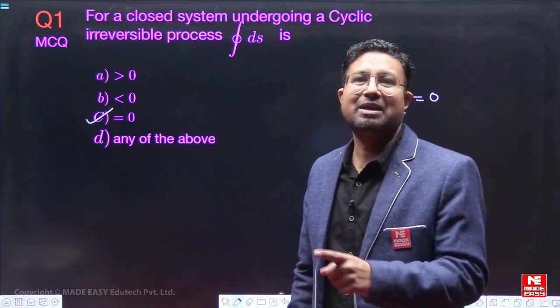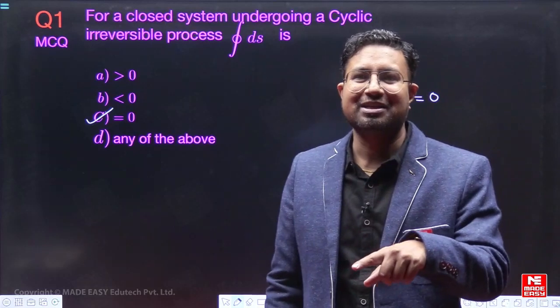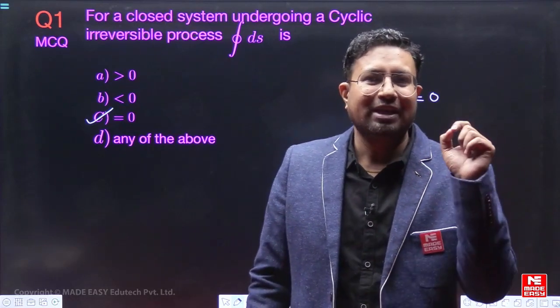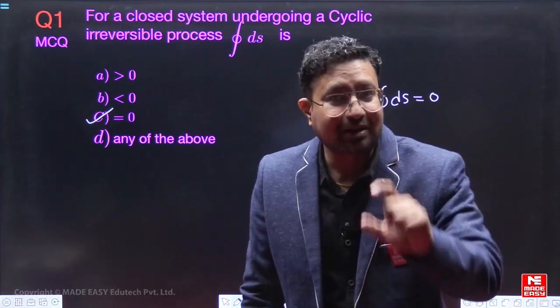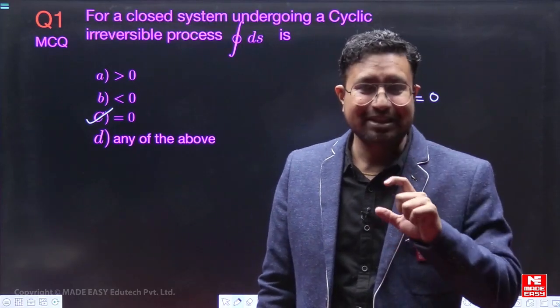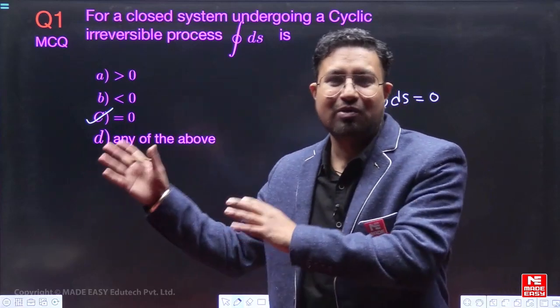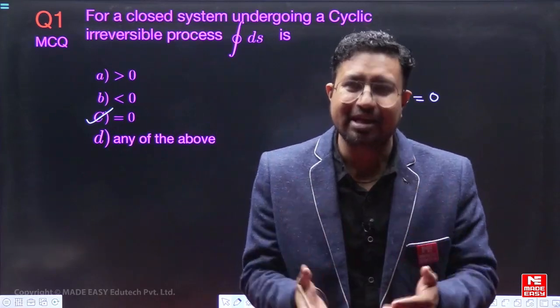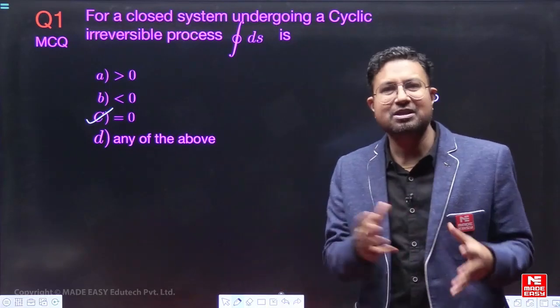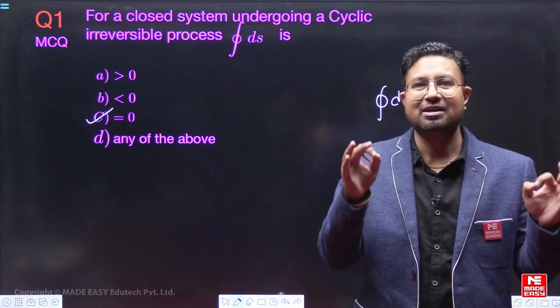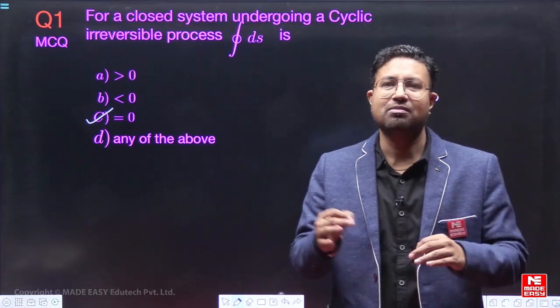But if you have to bring back the system to the same initial condition, अगर आपको system को initial जैसी condition है उसी condition में वापस लाना है, तो whatever the entropy has been generated within the system should be sent out. वो system से बाहर जानी चाहिए ताकि system अपनी initial state में वापस आ सके, so that the system returns back to its initial condition and the change in any property of the system will be 0.